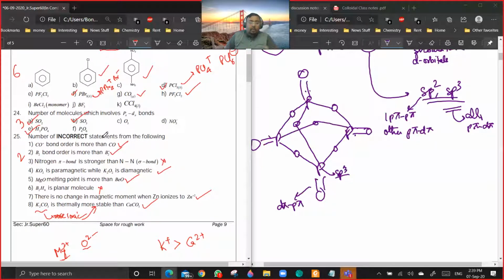Okay. So you should make a note of all the unique points which you got from this paper. So the paper analysis is very important. See, I do the paper analysis my way, but my paper analysis is a general thing. Every one of you would have made some unique mistakes, which only you have made in your paper. You should have the list of your mistakes. Are you getting my point?